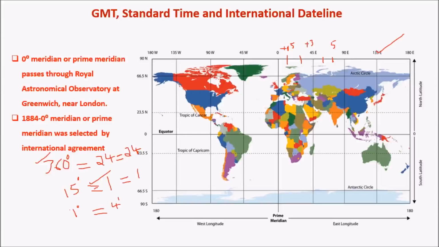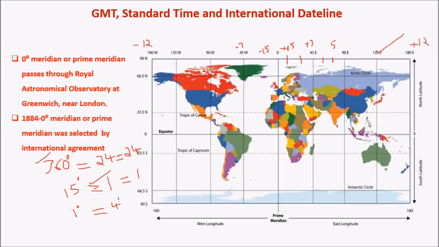Likewise, the same thing happens with minus 15 degrees because they are behind Greenwich Mean Time. So they are 15 degrees west, likewise 45 degrees west, etc., which would correspond to minus 3 hours. So by this we see that at 180 degrees west it would be minus 12 hours, and at 180 degrees east it would be plus 12 hours.